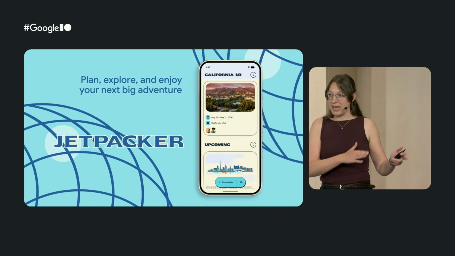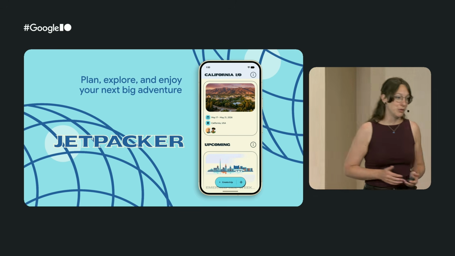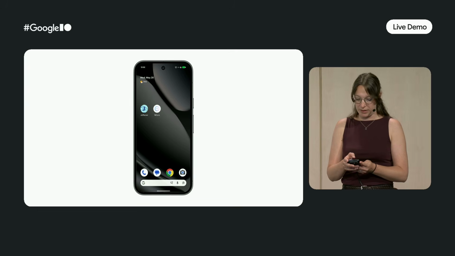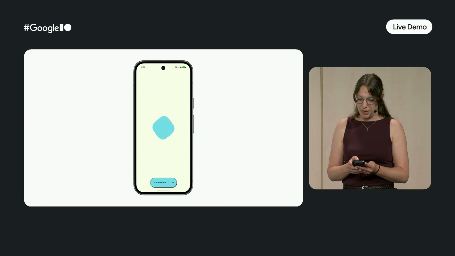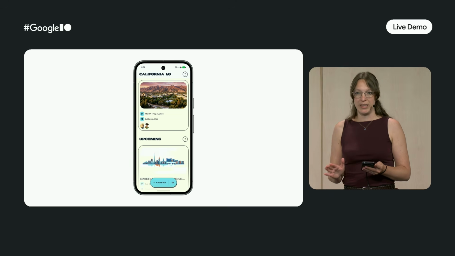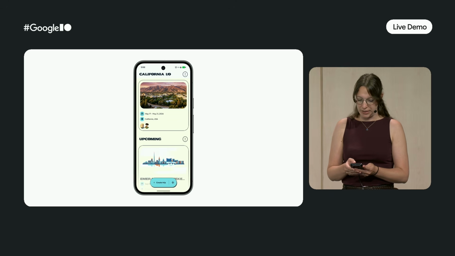I actually have the app running on my device, so without further ado, let's have a look at it. We should see my phone. There we go. As you can see, we have the Jetpacker app running there. Let's open it up. You can also see in the top right of my screen that I'm currently in airplane mode, so I don't have any internet connection.